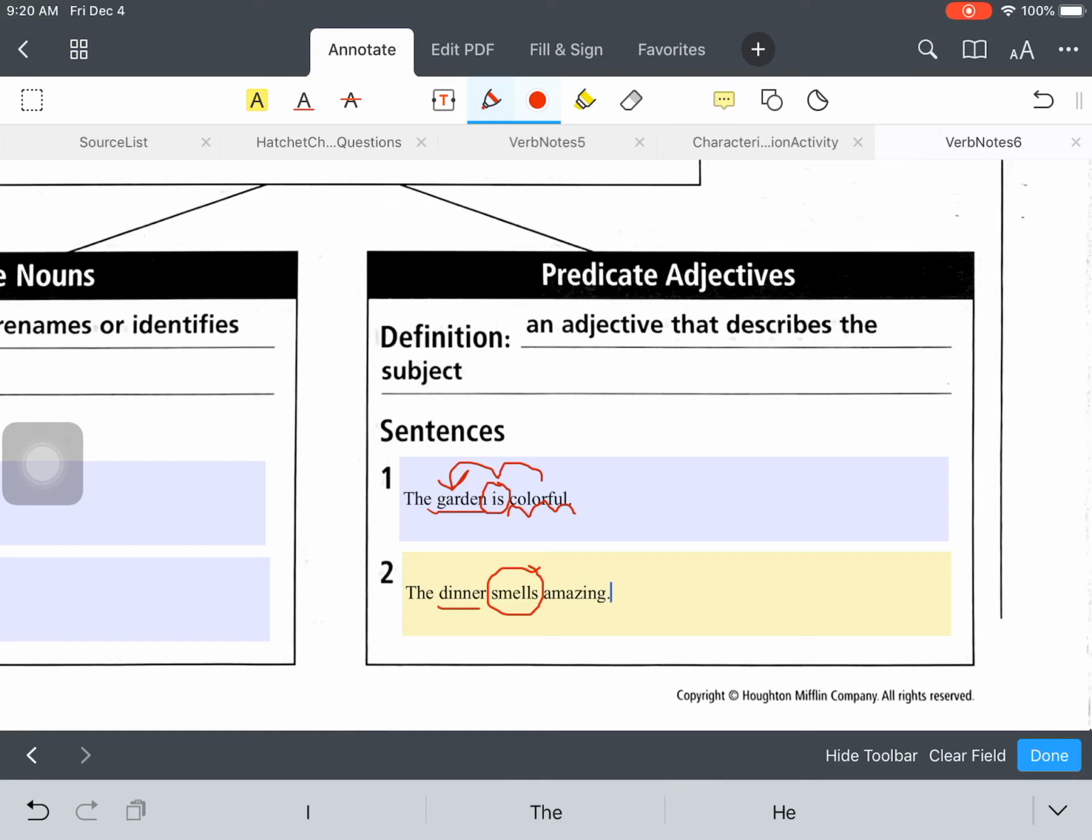Now, smells could be used as an action verb. If I said, I smelled the roses, I am physically smelling the roses. However, the dinner is not physically smelling anything because it can't. It's food. So it is a linking verb in this example, and it's linking dinner to an adjective at the end of the sentence that describes how it smells. And that adjective is amazing. So amazing is linked by smells to dinner, and it describes dinner.